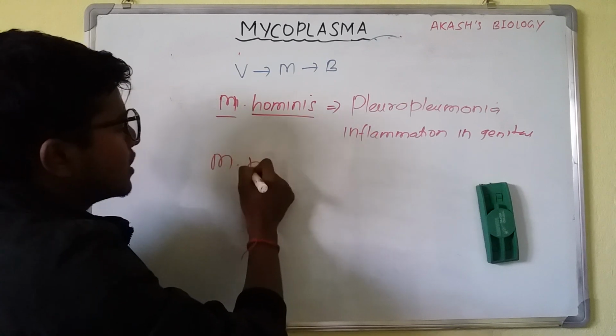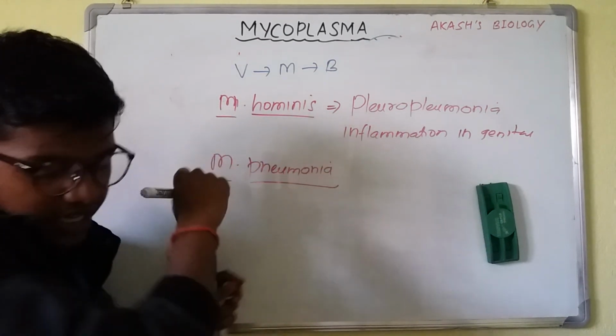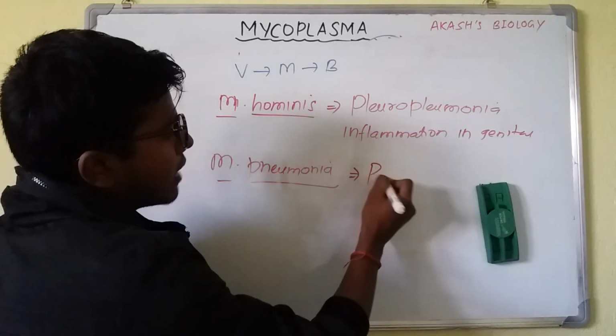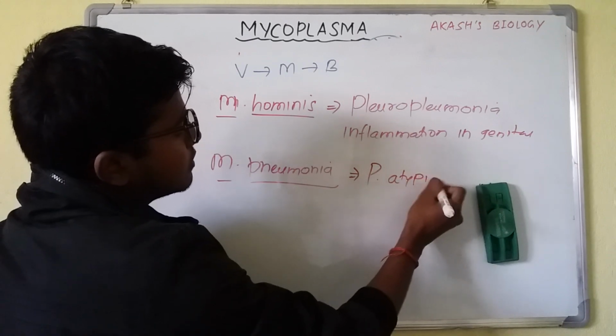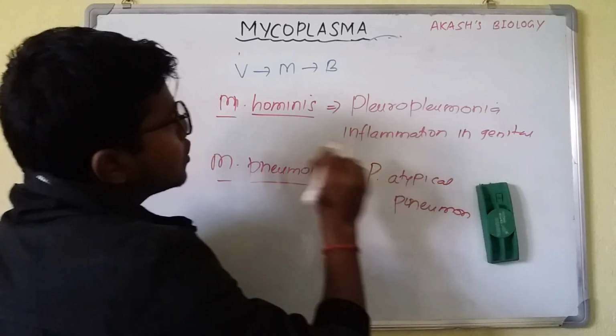Whereas Mycoplasma pneumoniae causes atypical pneumonia, the primary atypical pneumonia. So these are the human diseases.